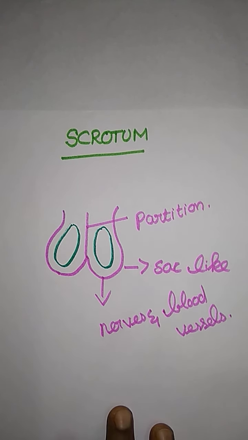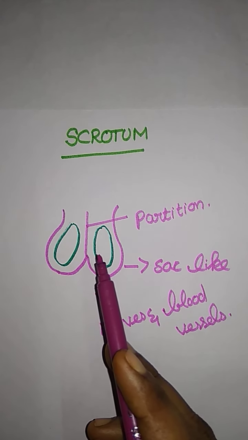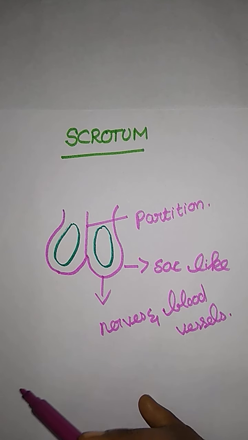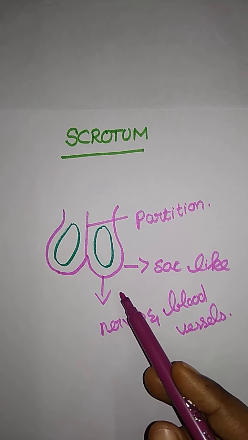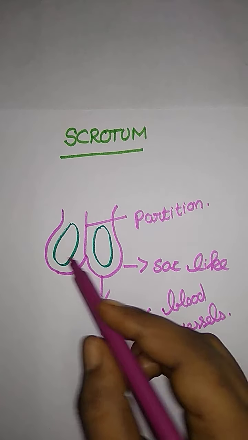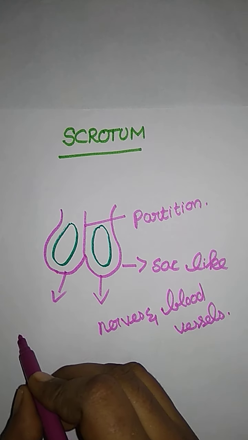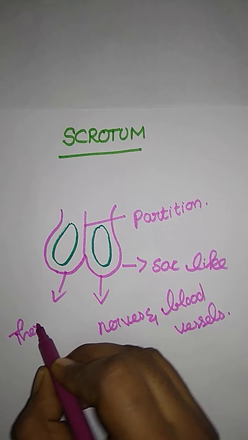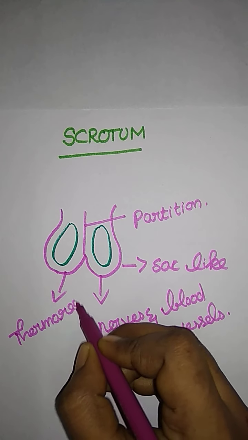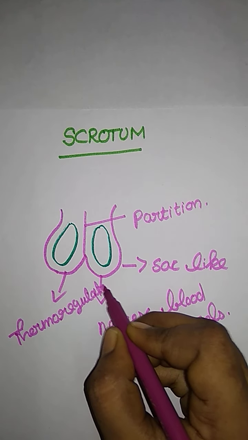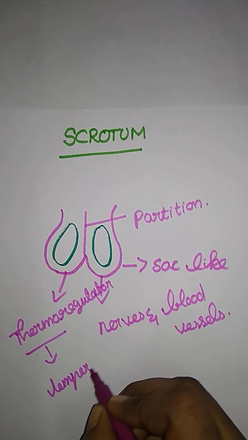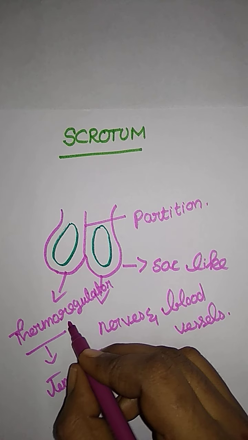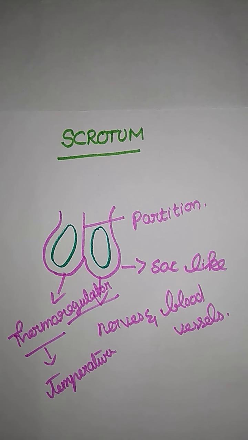We already said that the testes contain sperm, and they hang outside of the abdominal cavity because they need a lower temperature. A lower temperature is needed for sperm development. The scrotum acts as a thermoregulator. Thermo means temperature, and regulator means to maintain the temperature, for the development of sperm.